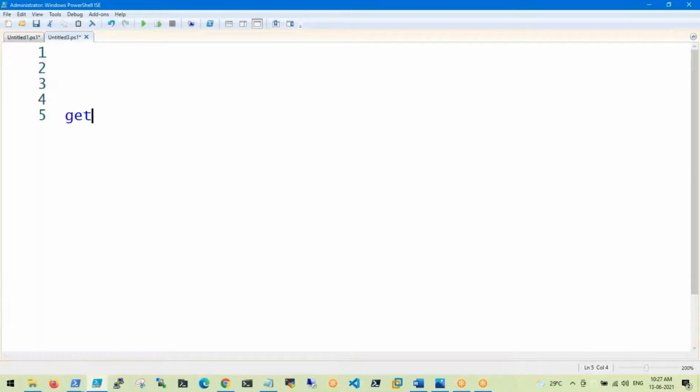See guys, I want to find out the C drive space utilization in my system. What is the C?